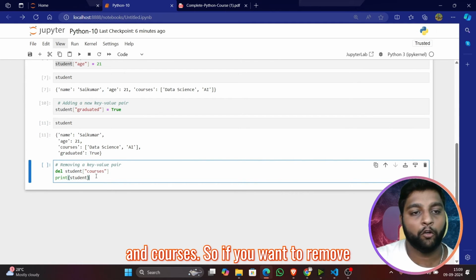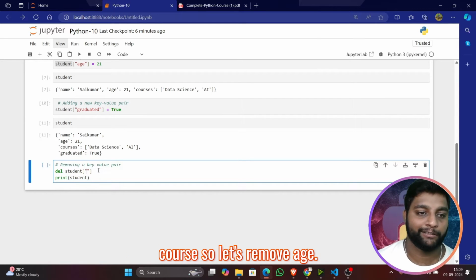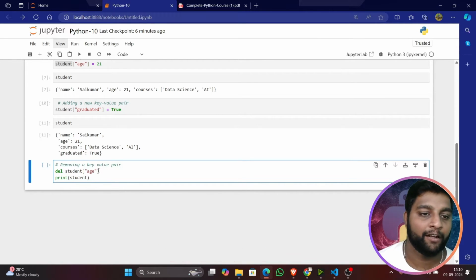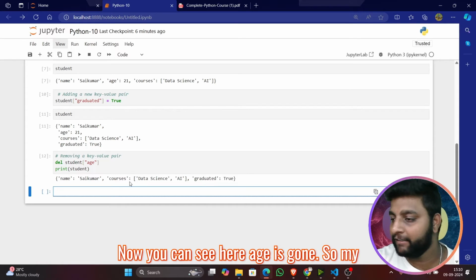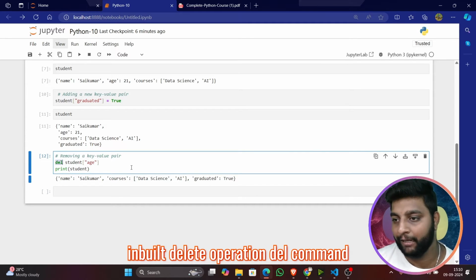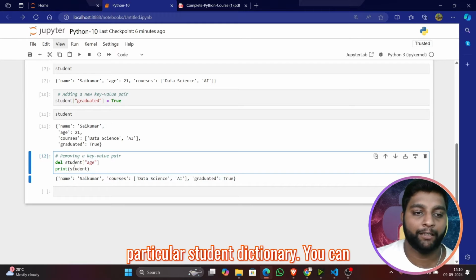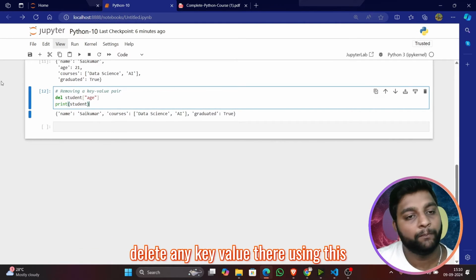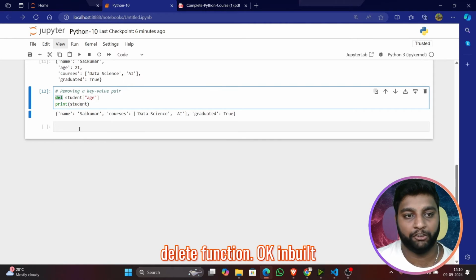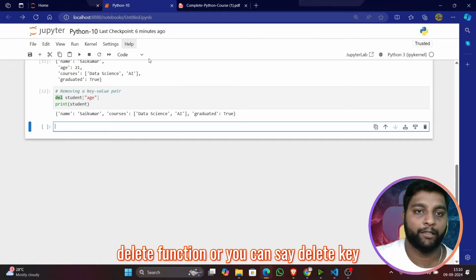And courses. If you want to remove something, I'm not interested in removing course, so let's remove age. Now you can see here, age is gone. So we have my name, course, and graduated. Use this inbuilt delete operation, the del command, to delete any particular key from this student dictionary. You can delete any key-value pair using this delete function.